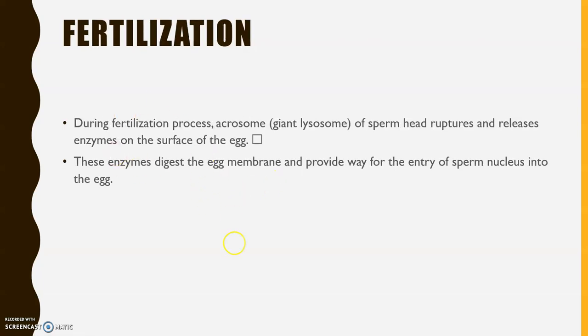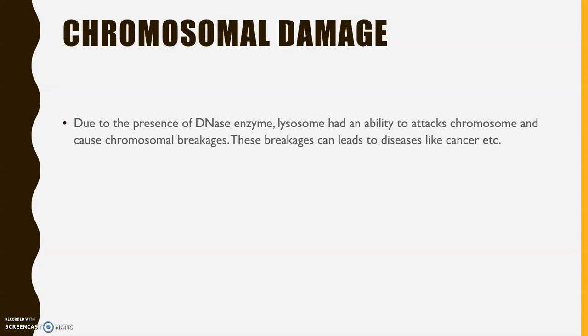Next function is during fertilization. During fertilization, what happens is the sperm approaches the egg cell, and the acrosome of the sperm head ruptures and releases some enzymes on the surface of the egg. These are the enzymes that degrade the egg membrane and provide the way for the entry of the sperm nucleus into the egg. So that is the function played by the lysosome during fertilization.